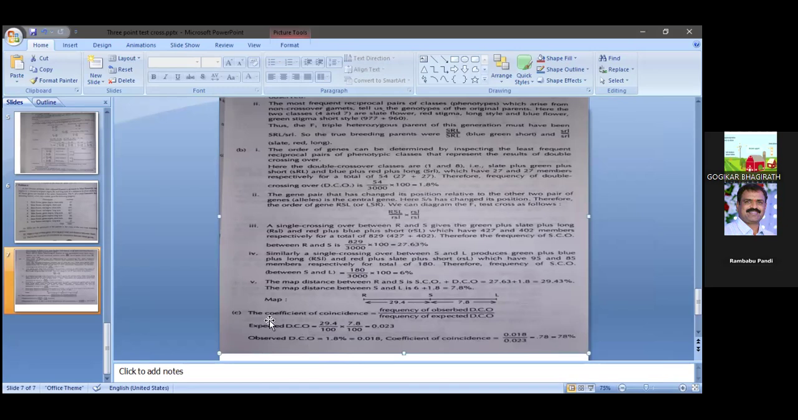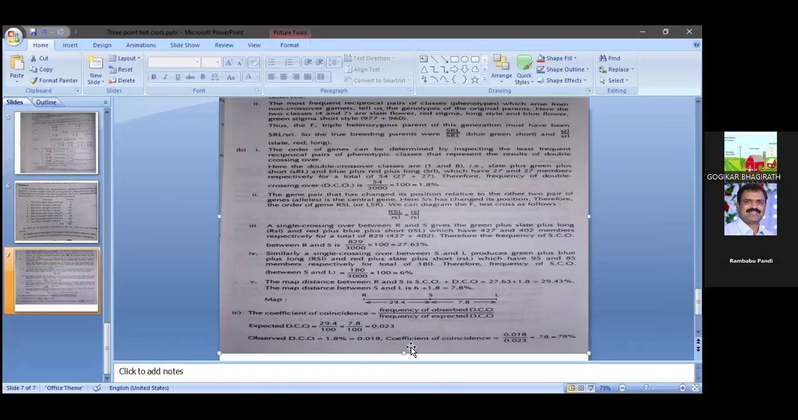How can you calculate the expected DCO? Expected DCO is nothing but the single crossover region 1 into single crossover region 2, is equal to ఎంత వచ్చిన value? 0.023. This is the value of single crossover percentage region 1. This is the value of single crossover region 2. 29.4 by 100 into 7.8 by 100, that is equal to 0.023.